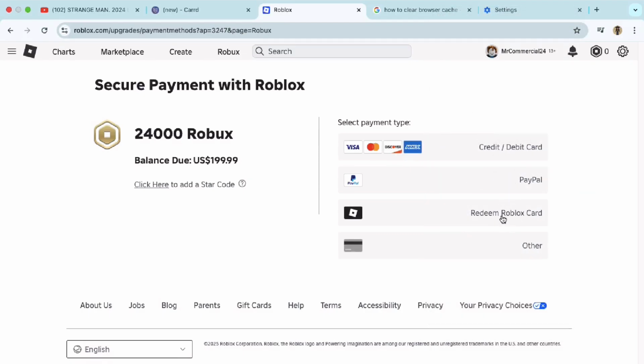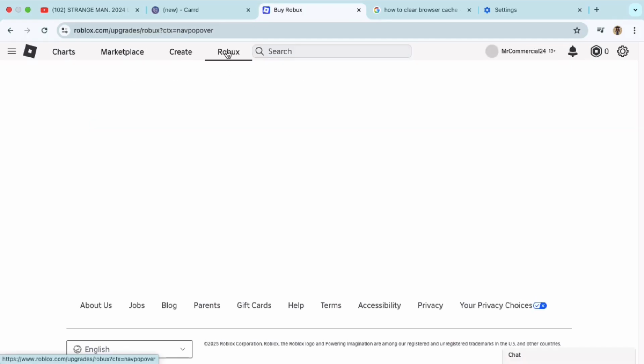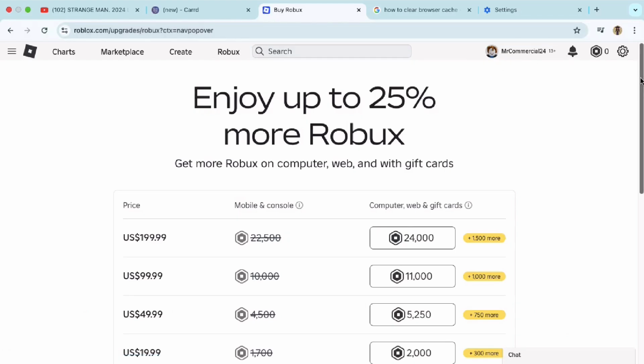Wait for Roblox servers to respond. Occasionally, the Roblox servers might be down or overloaded. Visit the Roblox status page to check if there's an outage. If so, wait for a while before trying again.